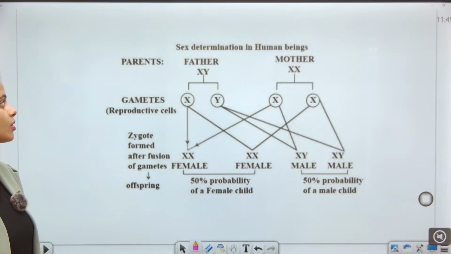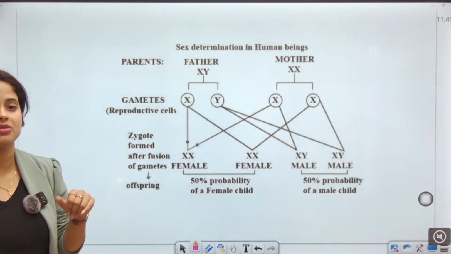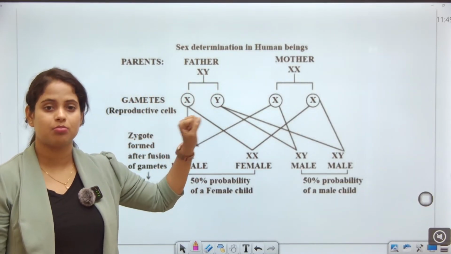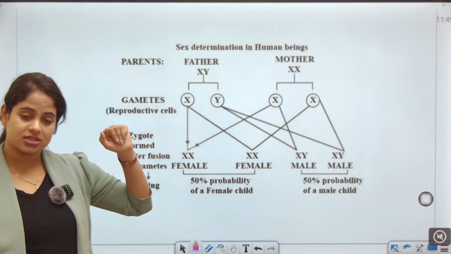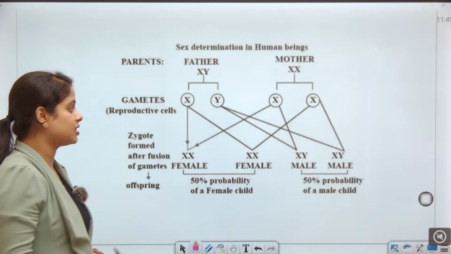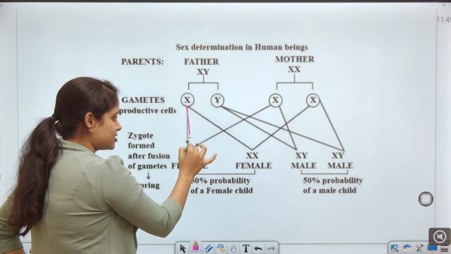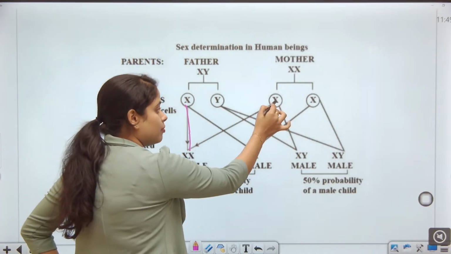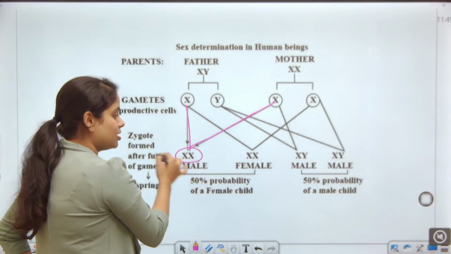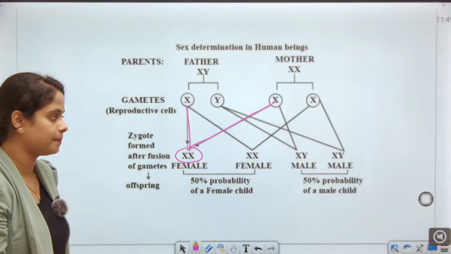See, so how do we do sex determination in human beings? Suppose the father has an XY chromosome and the mother has an XX chromosome. When the cross happens, the reproductive cells form, then in zygote formation, when the father gives an X chromosome and from the mother we have an X chromosome, then the child will be the female one, the girl.